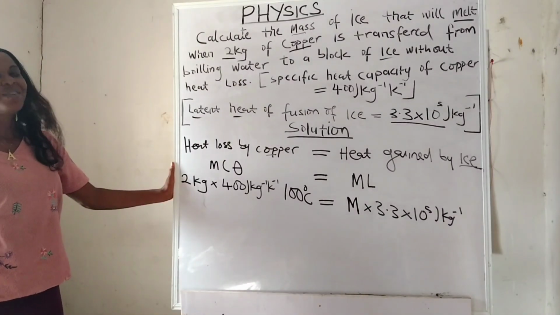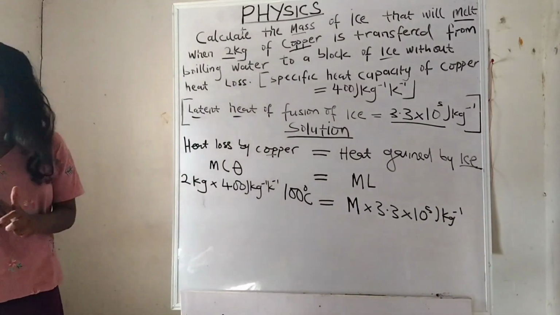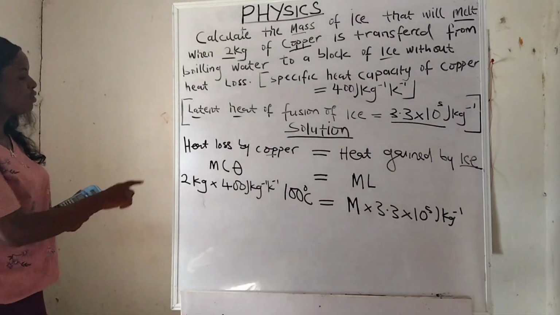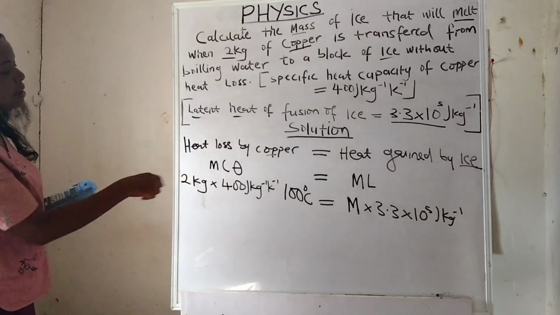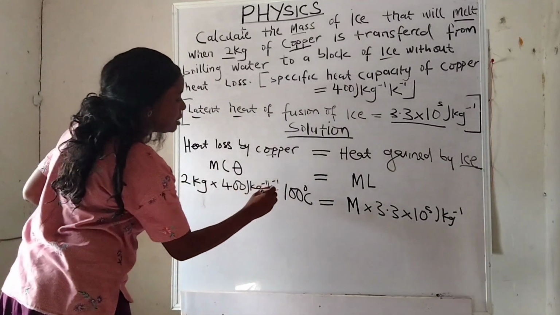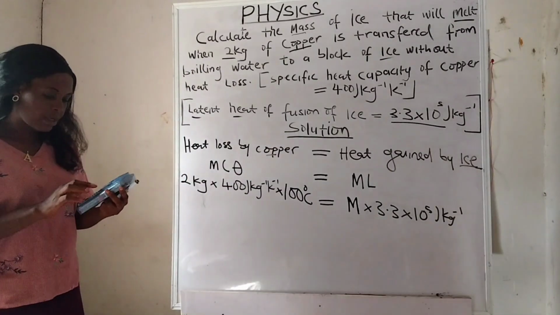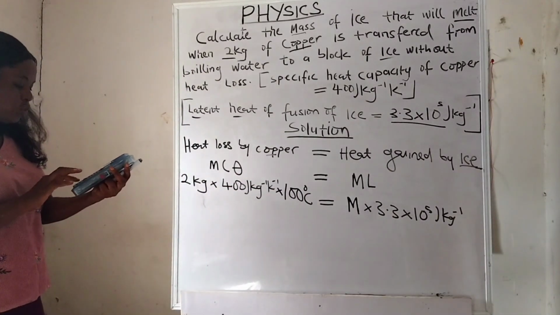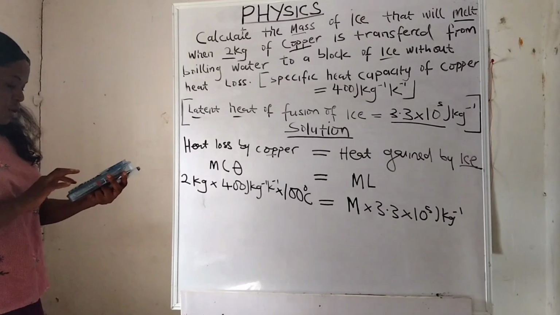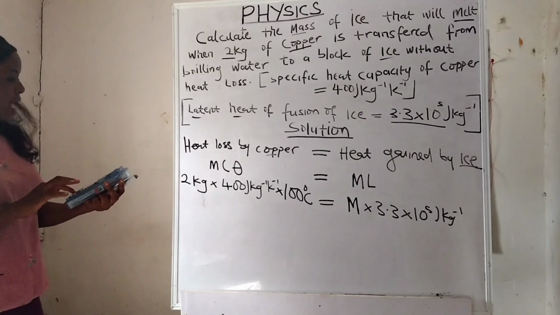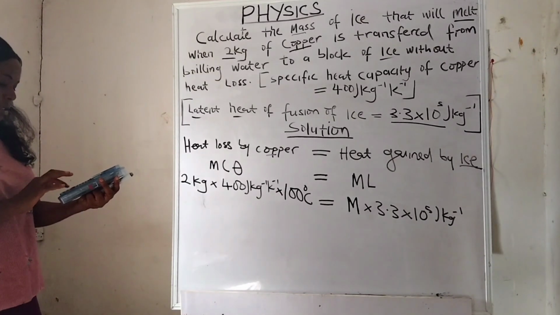So what do we do now? We evaluate. Let's calculate. We have 2 times 400 times 100.